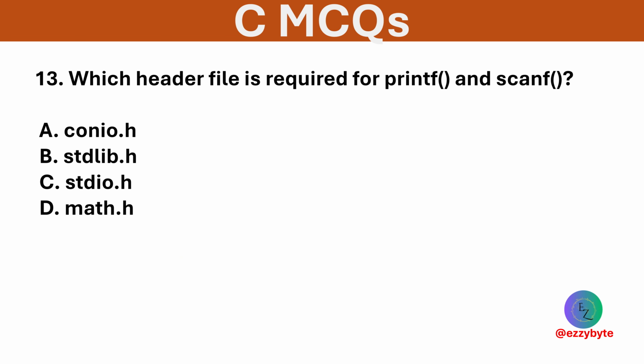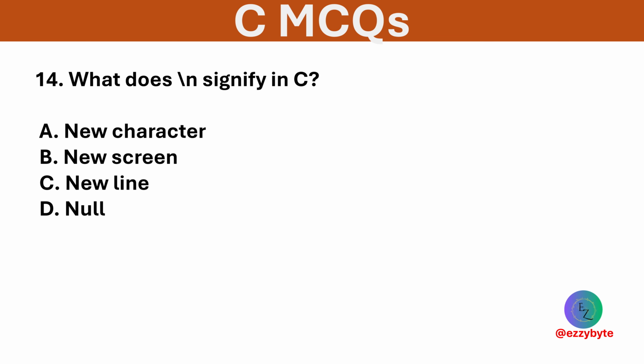Which header file is required for printf and scanf function? Options are conio.h, stdlib.h, stdio.h, math.h. Option C is correct. stdio.h stands for standard input-output header. What does \n signify in C? Options are new character, new screen, new line, and null. Option C is correct. \n is an escape sequence for a new line.